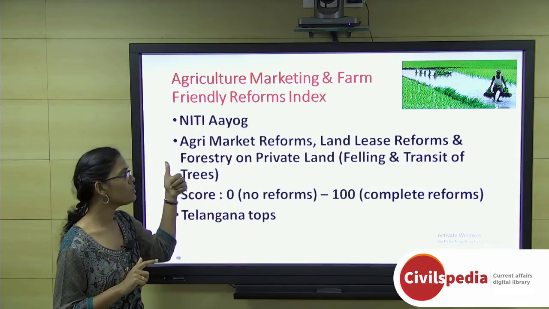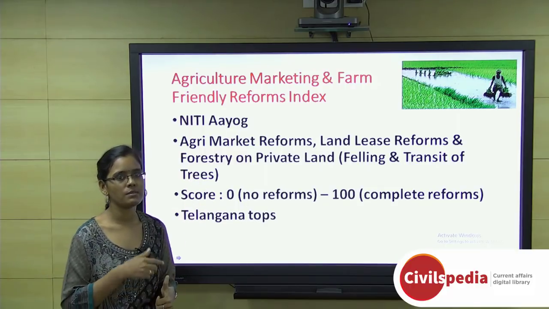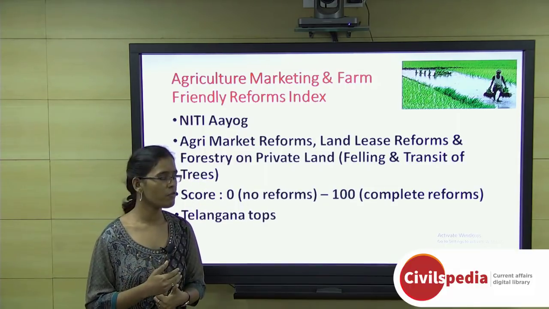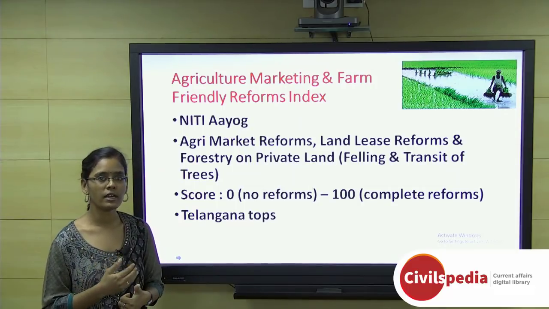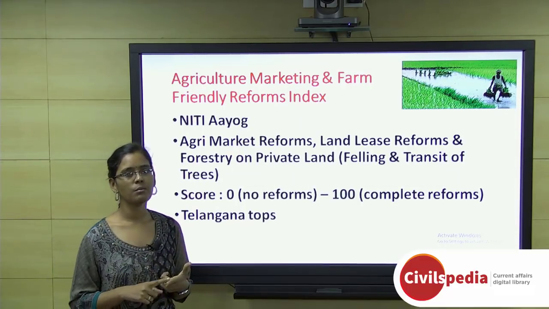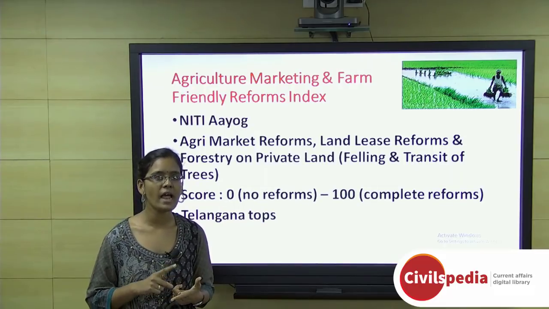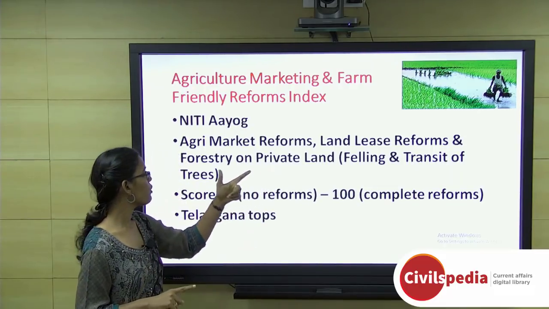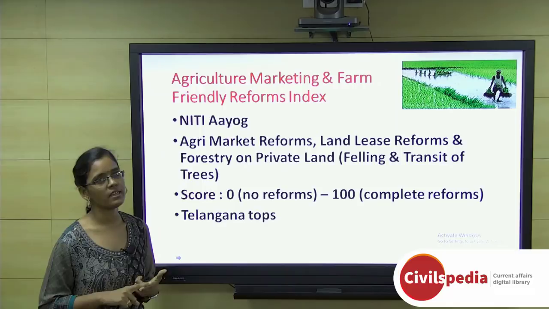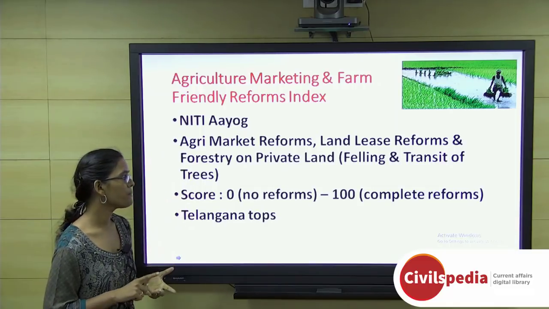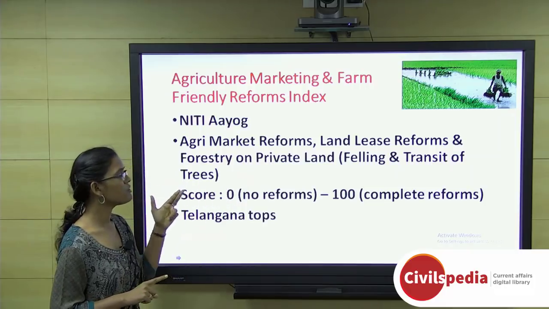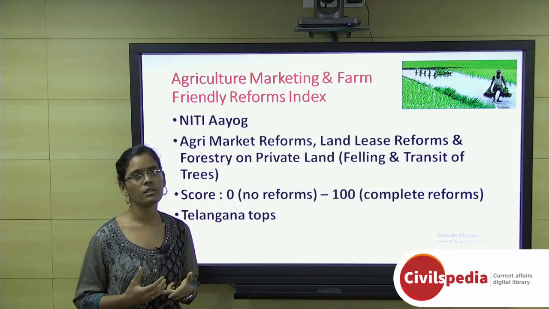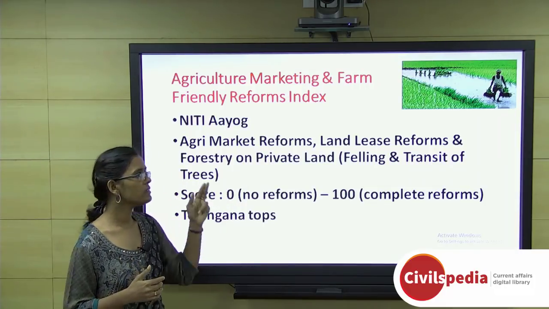This index focuses on how the agriculture market, that is the APMC market, has been replaced by eNAM, how it is performing, and how each and every state is taking steps to have this integrated national agriculture market. The second thing is the most pressing need of agriculture, which is land reforms. So how land lease reforms are happening is the second key area this index focuses on. And the third thing is forestry on private land, that is the felling and transit of trees. So how forestry is promoted on private lands is the third key area this index focuses on.